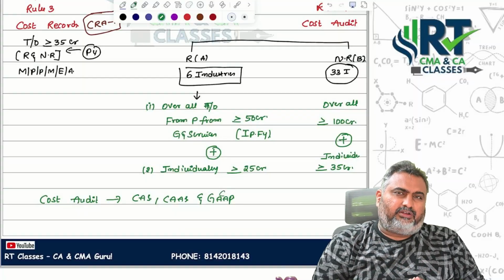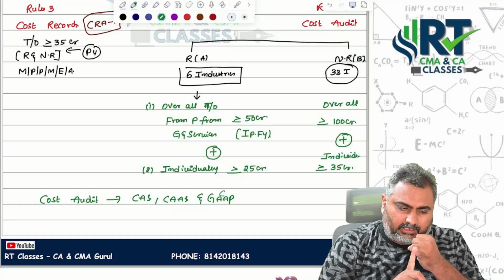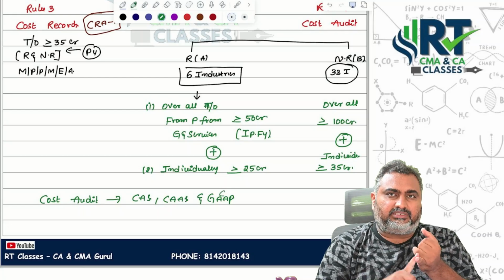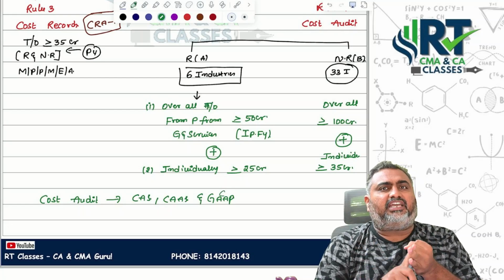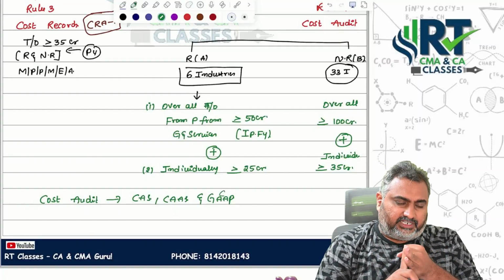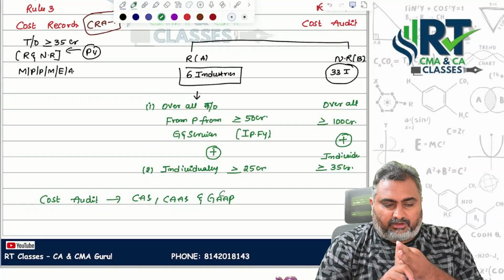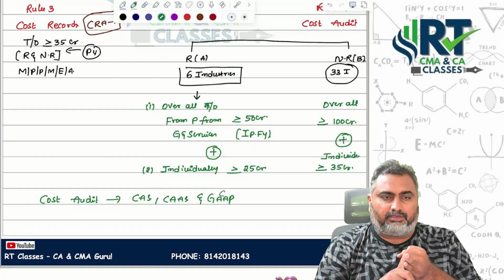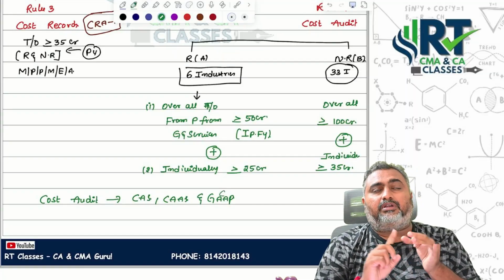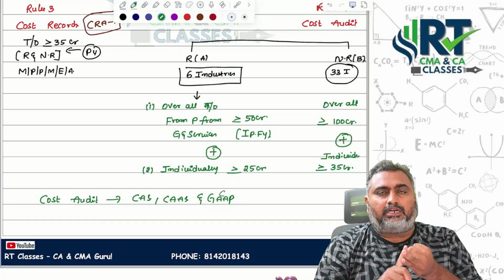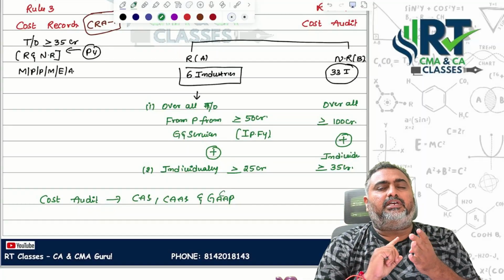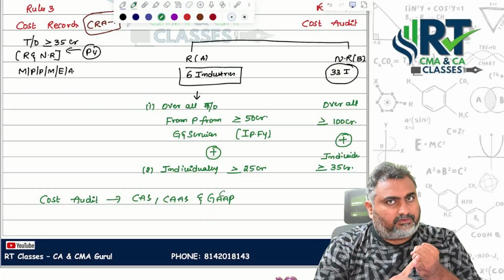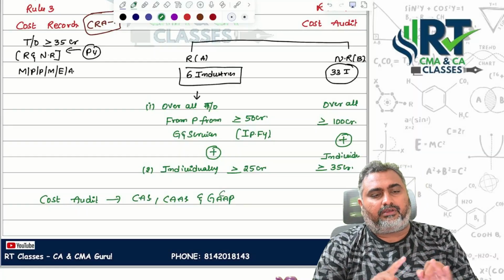When it comes to appointment, who will do the appointment? Board of directors, within 180 days from the commencement of the financial year. Suppose the year commences on 1st April, then by 29 September they are supposed to appoint the cost auditor. Once the appointment is done, they need to inform the central government in form number CRA 2, within 30 days. CRA 1 is maintenance of cost records. The second one, CRA 2, is appointment of cost auditor.